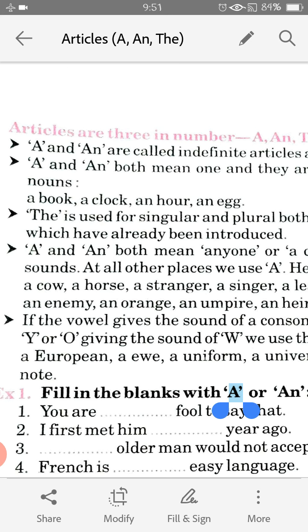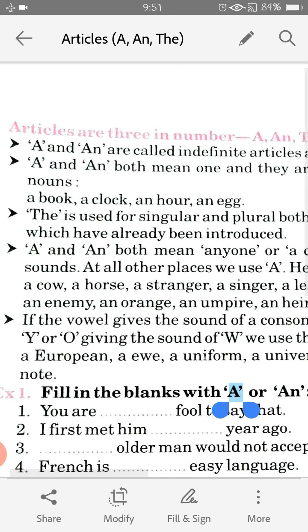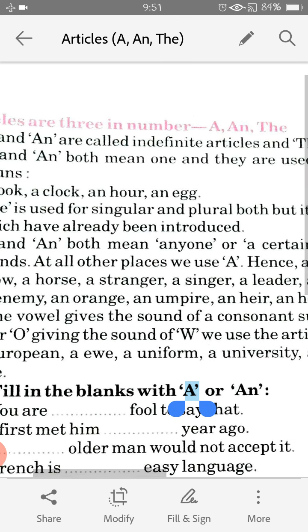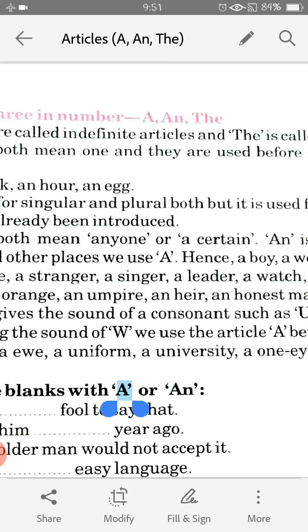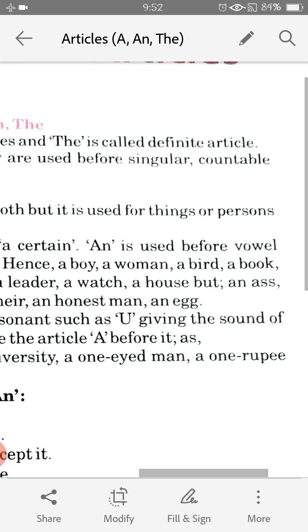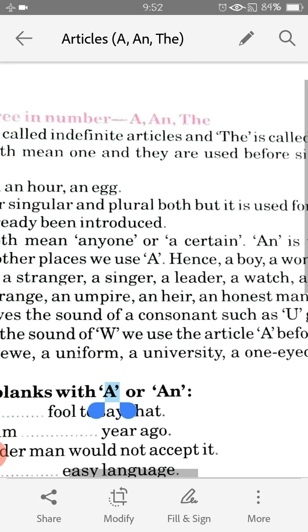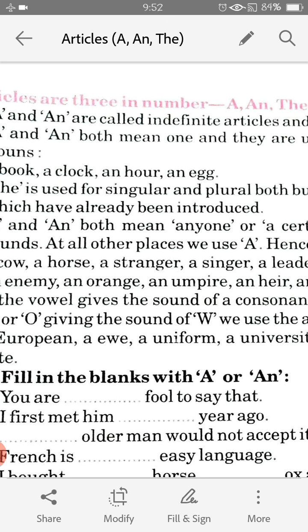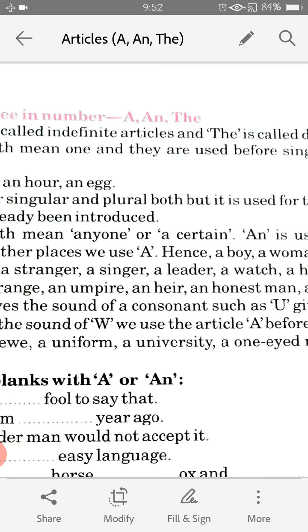So you have to focus on their sounds, and wherever these vowel sounds are coming, you have to use an. At all other places we use a. Hence a boy, a woman, a bird, a book, a cow, a horse, a stranger, a singer, a leader, a watch, etc.